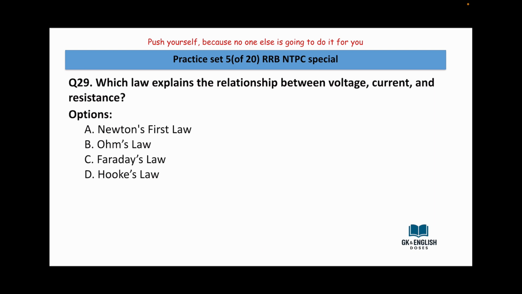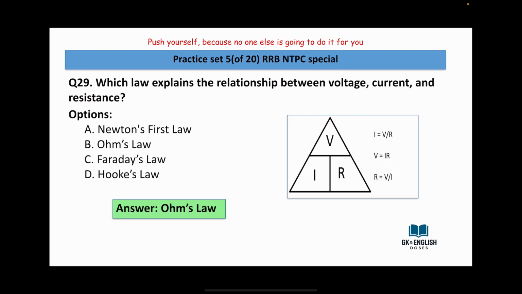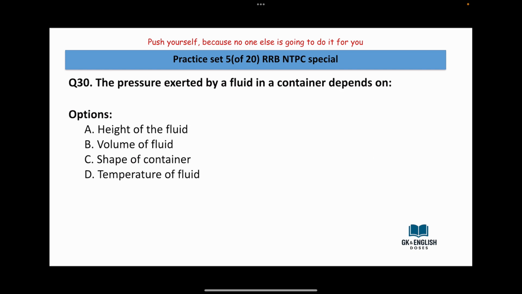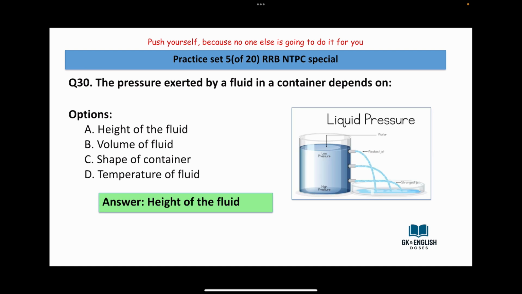Which law explains the relationship between voltage, current, and resistance? Newton's first law, Ohm's law, Faraday's law, Hooke's law. Answer is Ohm's law. The pressure exerted by a fluid in a container depends on height of the fluid, volume of the fluid, shape of the container, temperature of the fluid. Answer is height of the fluid.